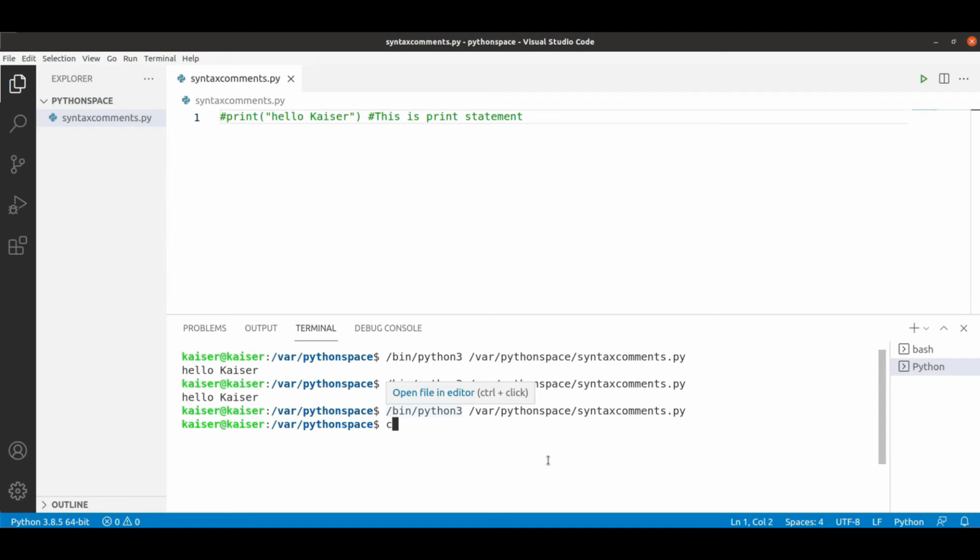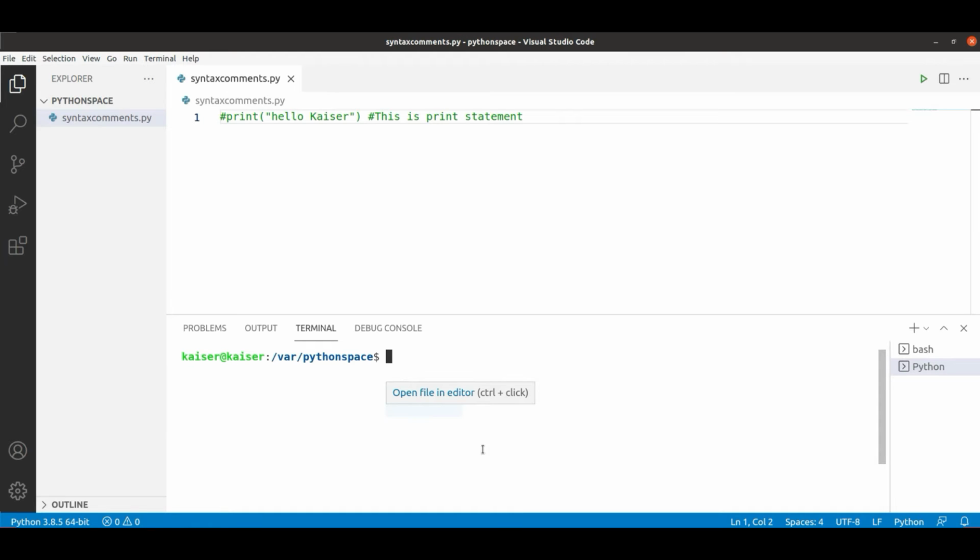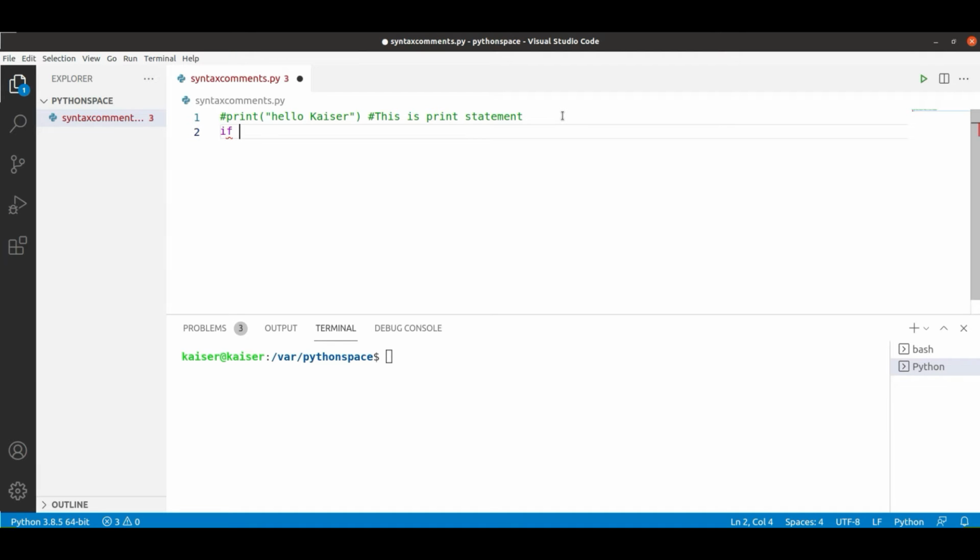Now I'll clear this terminal to make it very clear. My plan is to write a simple if condition. I'll say something like 4 is greater than 2. Then what to do? I need to print something. I'm just writing a very simple if condition. Don't worry, we will see in detail all the if conditions, the loopings, all this kind of stuff. Based upon this condition, I need to write some kind of block of code.